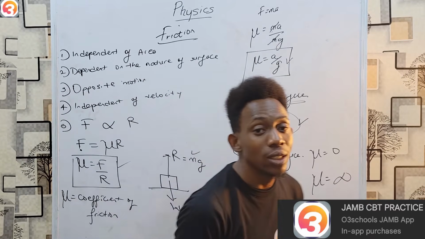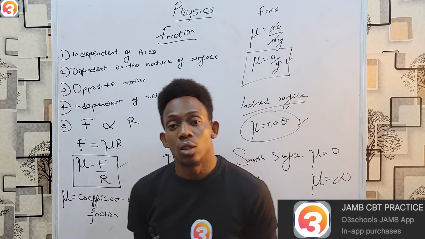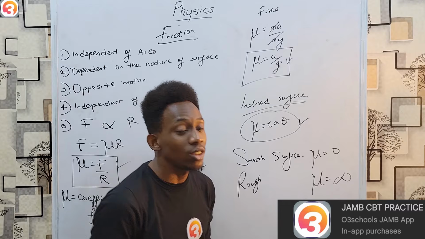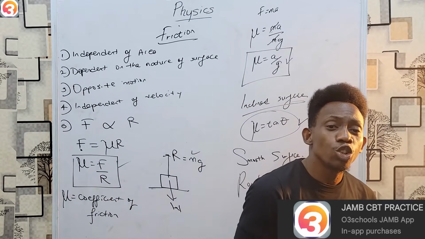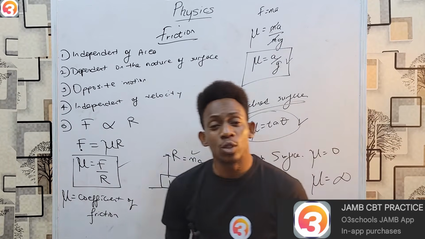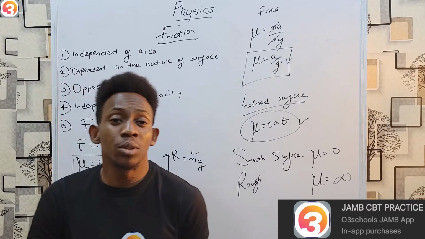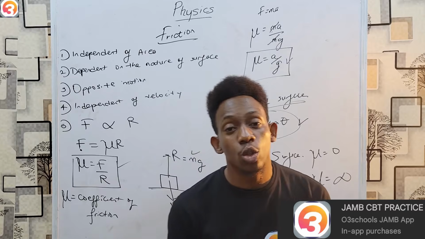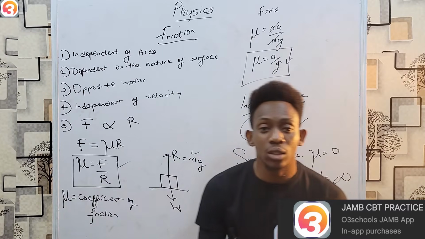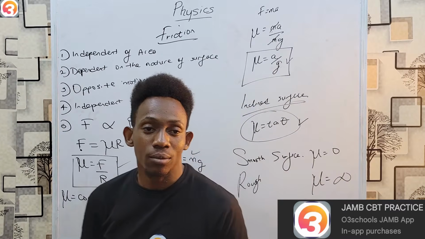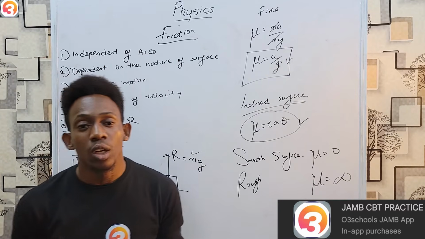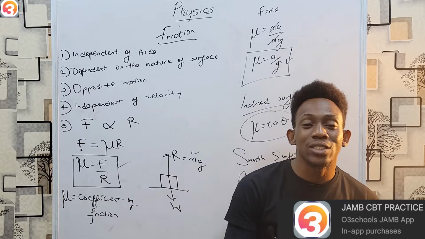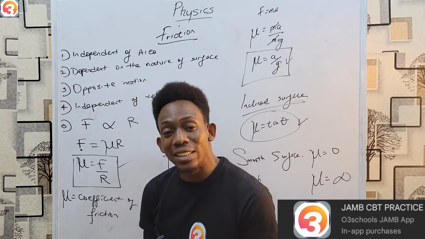There are different ways actually. There's lubricating, which is simply using grease, commonly engine oil, to cover these things to make it smoother. Then there's use of ball bearing, and last but not least, there's streamlining, which simply means making the shape such that it is easy to cut through the air. Streamlining most times occurs when you're talking about friction with air. Your airplane, for example, needs to cut through the air easily when flying, not battle with the air. Therefore, the shape is streamlined to make this easier.